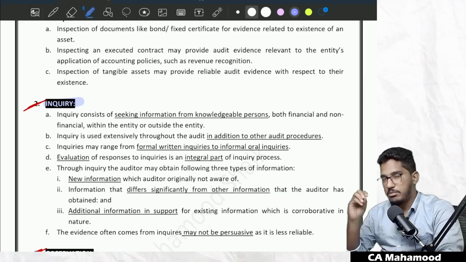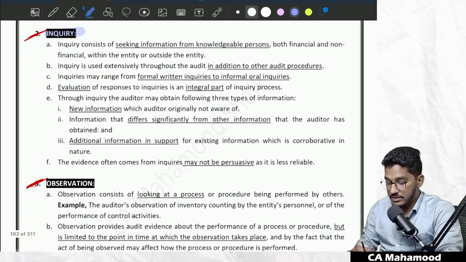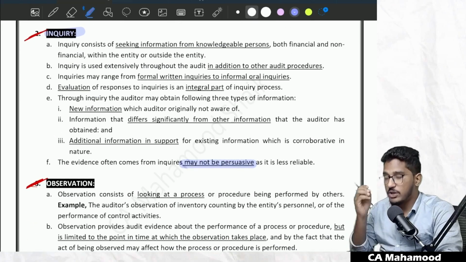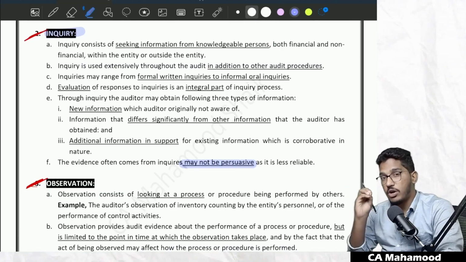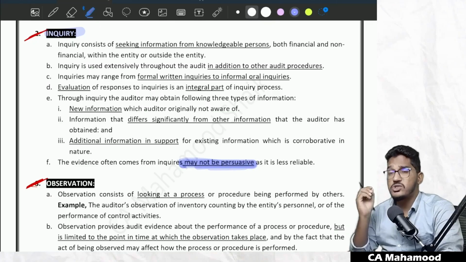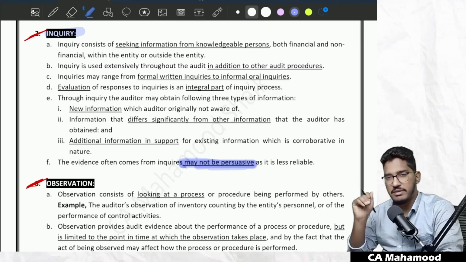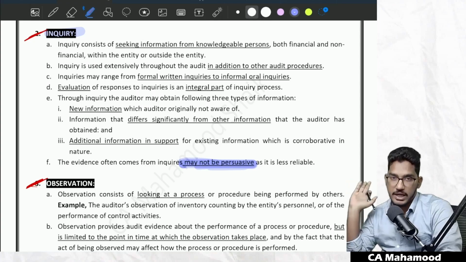But the problem with the inquiry is, inquiry will give you the least persuasive evidence. It will be giving you less convincing evidence compared with any other method. The evidence which you are obtaining from inquiry may not be persuasive. It will be least convincing evidence, least satisfactory evidence, which you will get by following a method called inquiry.